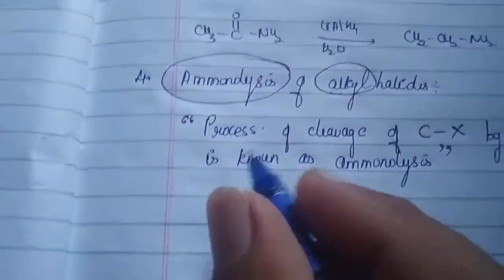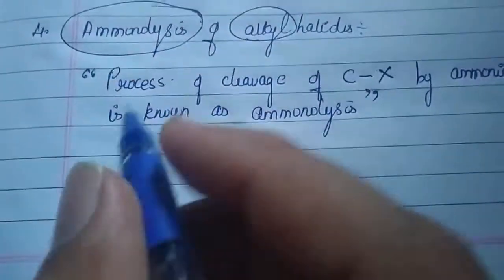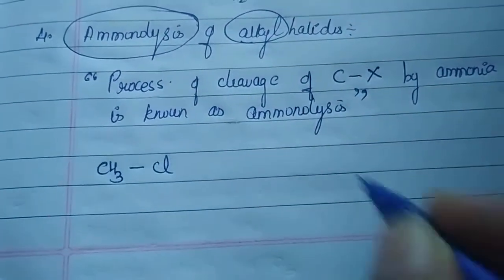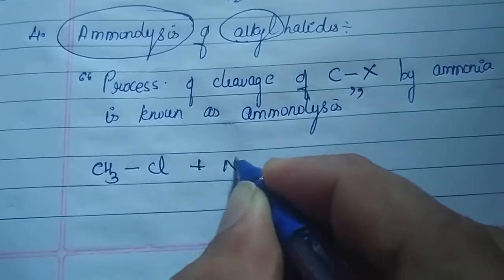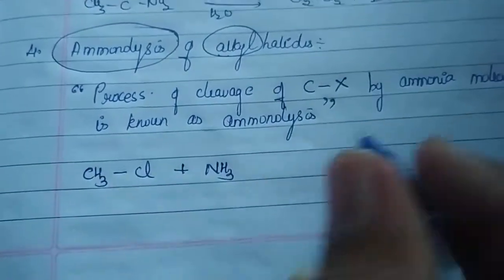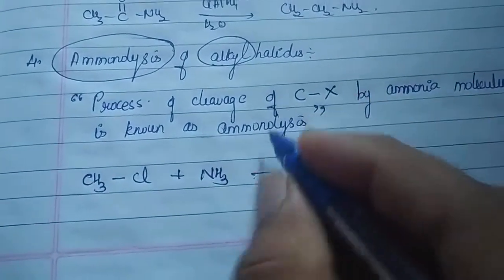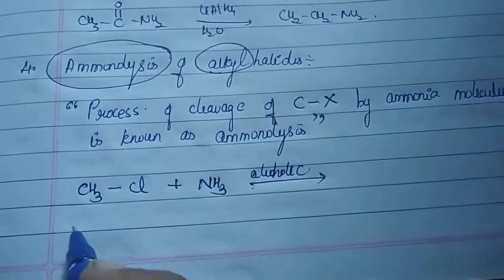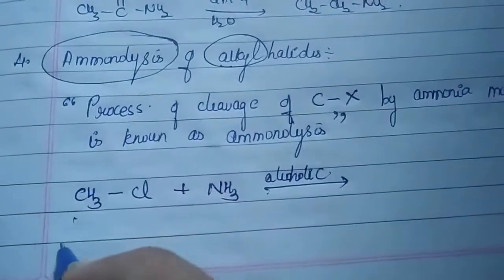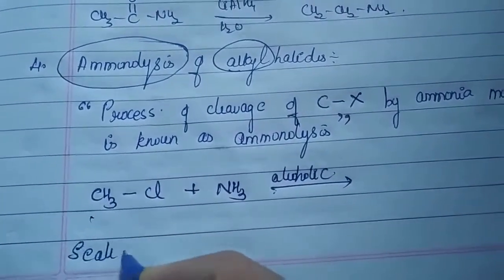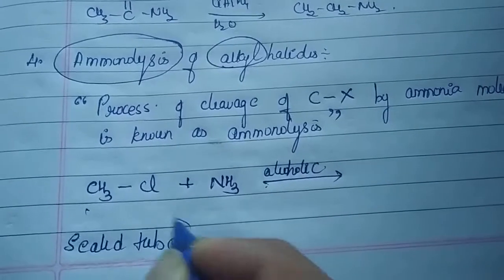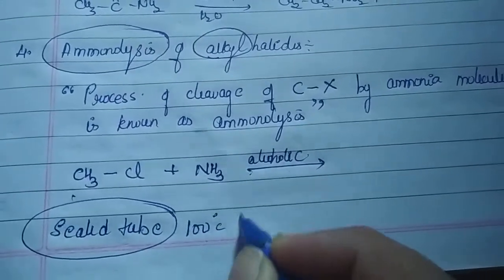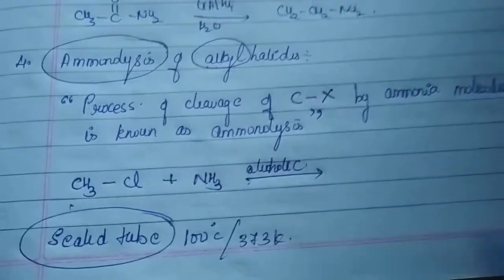Why I am saying so: first, let me give you a general reaction. For example, I take CH3Cl and I am going to choose ammonia, NH3. This part I am going to do in an alcoholic solution. And do remember, overall this ammonolysis process is done in a sealed tube, which is very important. We do it in a sealed tube at a temperature of nearly 100 degrees Celsius, or 373 Kelvin.